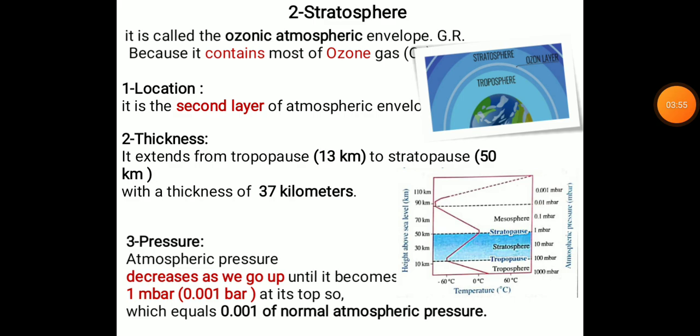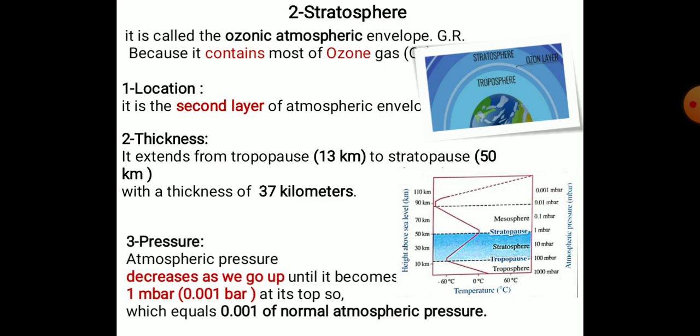And now we're going to talk about the stratosphere. It is called the ozonic atmospheric envelope. Give reason: because it contains most of the ozone gas. And about the location, it is the second layer. And the thickness: it extends from the tropopause at 13 km to the stratopause at 50 km, with a thickness of 37 km.